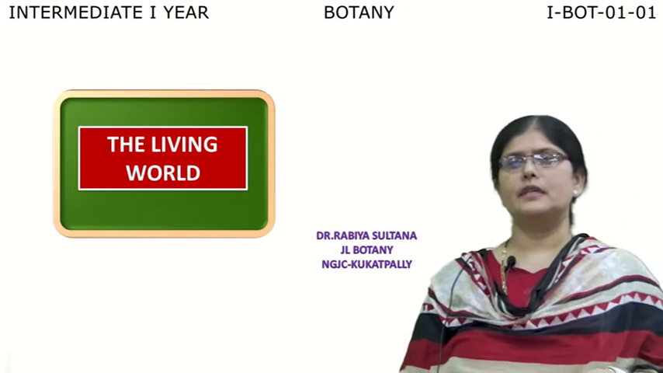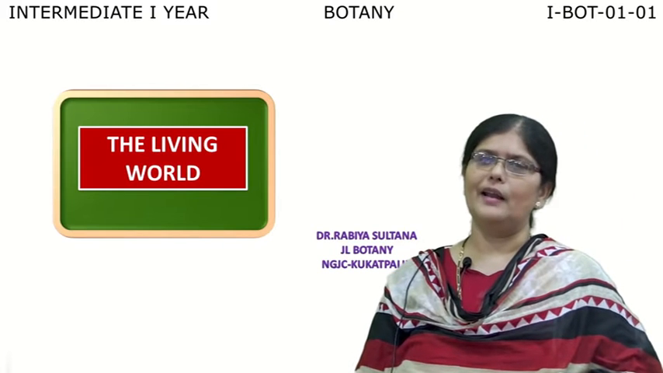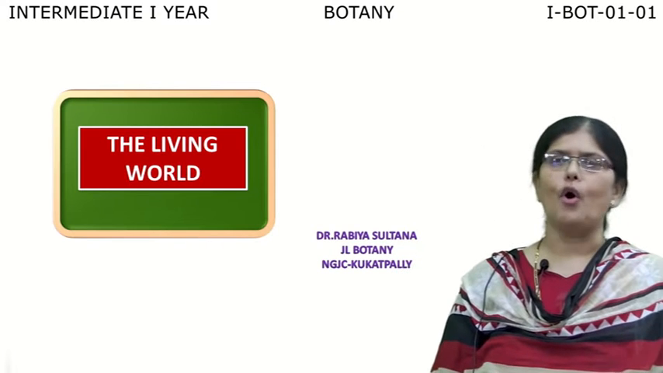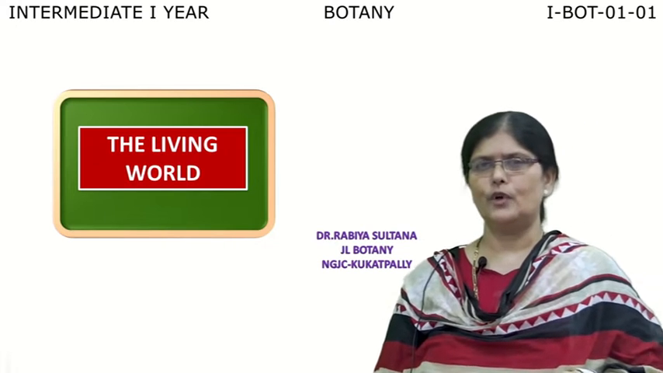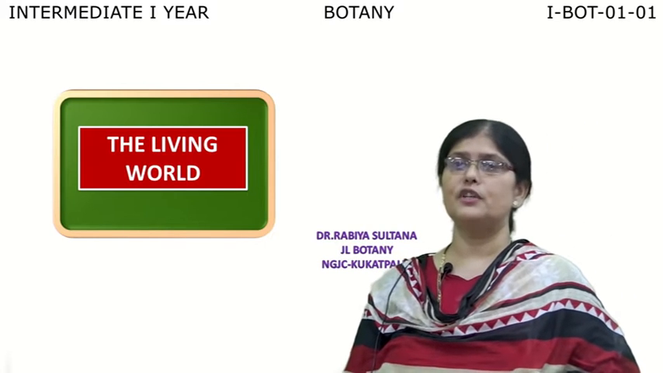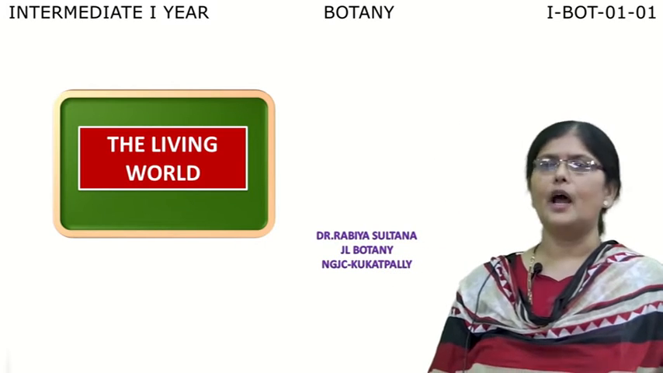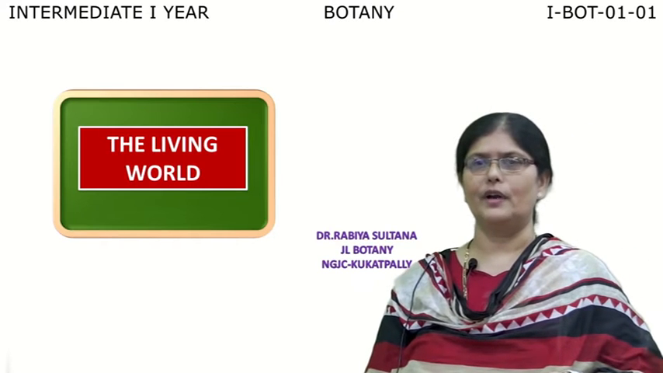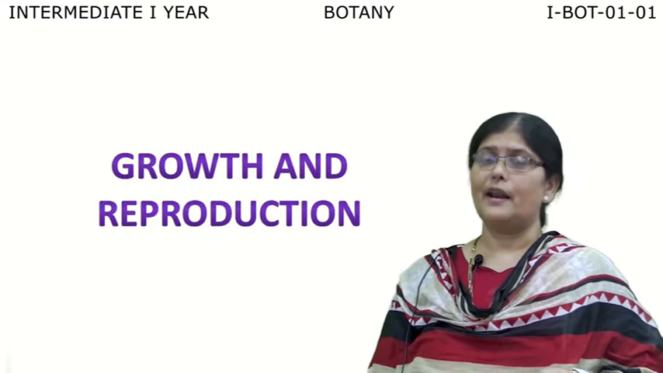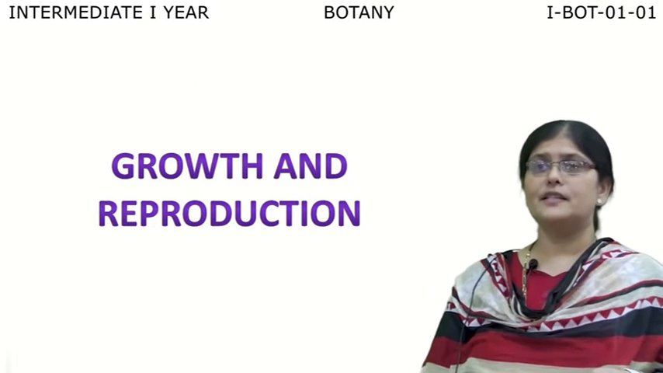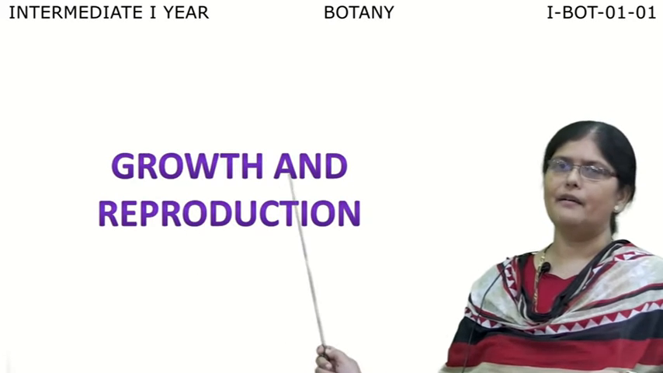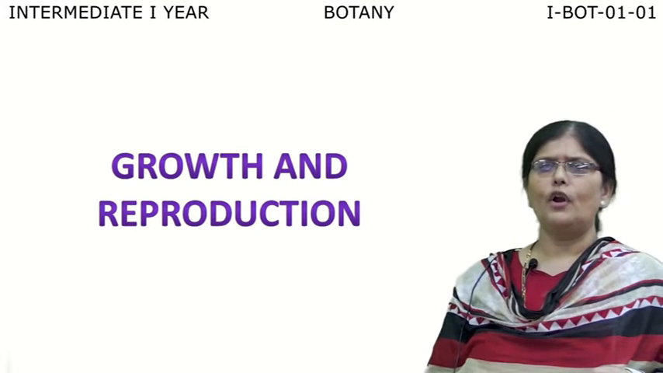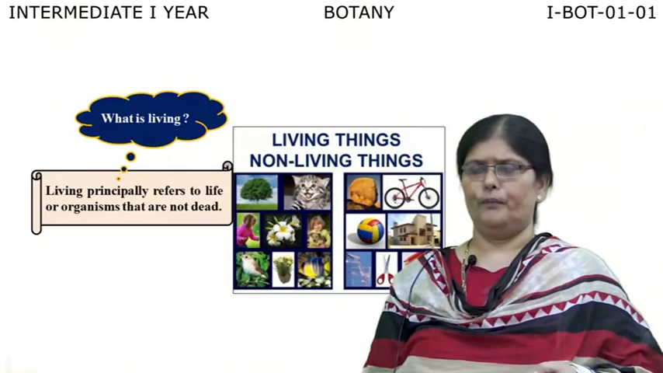Today we are going to discuss the topic called living world. Students, you are all aware of the living and non-living organisms surrounded by you. So let us try to know the distinctive features of the living organisms and how we differentiate the living from the non-living. The main characteristic features exhibited by any living organism, as we all know, are growth and reproduction. We all know all living organisms do grow, right?